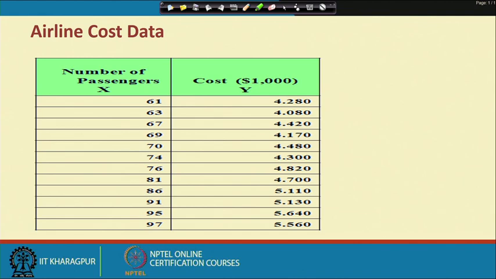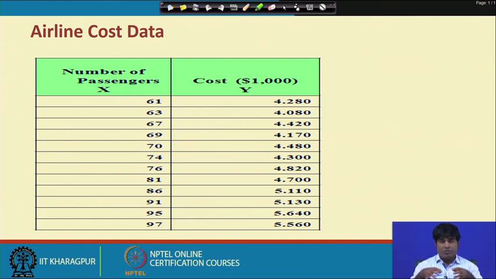And here one of the basic objectives is how to reduce the cost, and as a result the basic structure is to find out the determinants of airline cost. From the theory or the overall understanding, the first factor which can influence the airline cost is the number of passengers.